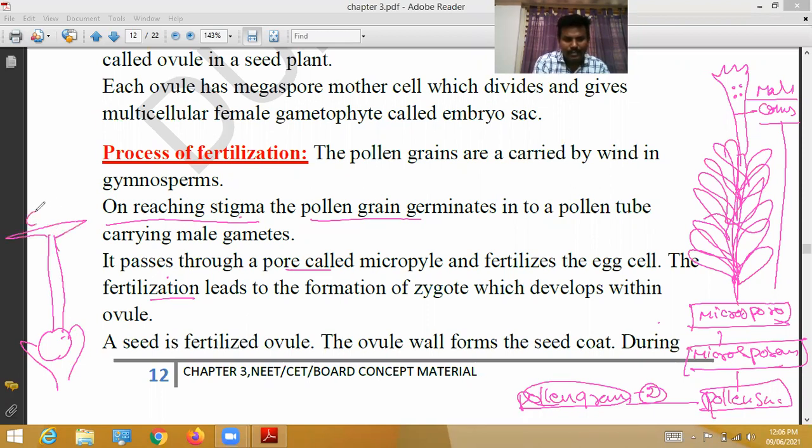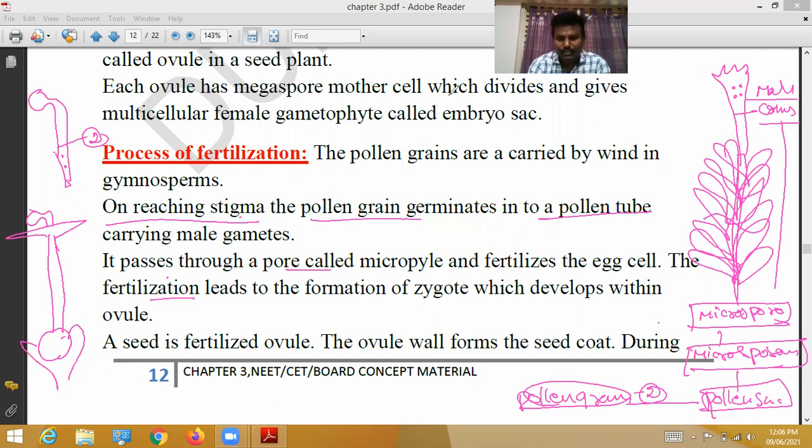On the stigma, pollen grains land and germinate, and produce a pollen tube. This is called the pollen tube. The pollen tube carries two male gametes, and it passes through the pore called the micropyle.